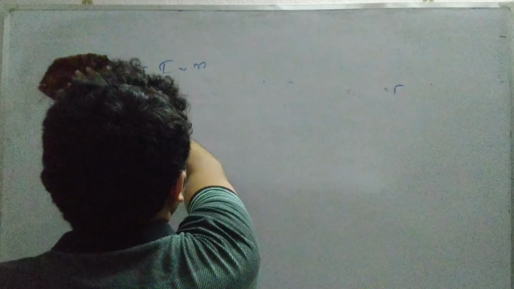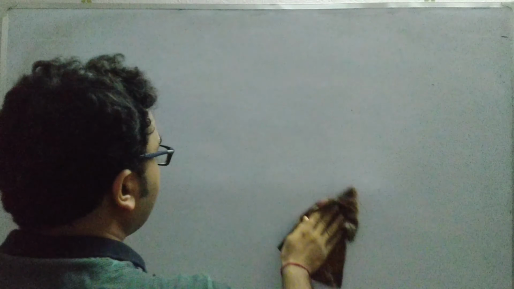What will be the next problem? Let us consider a problem on the principle of moments.